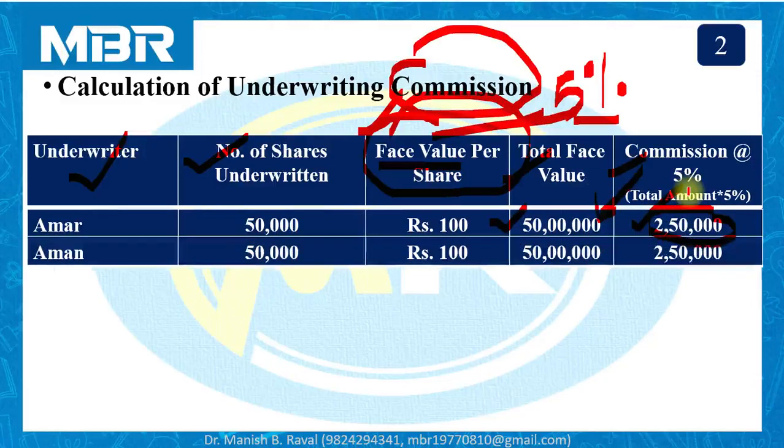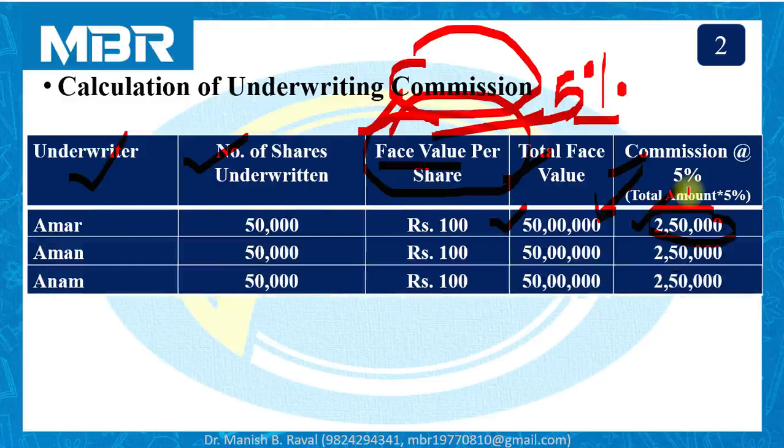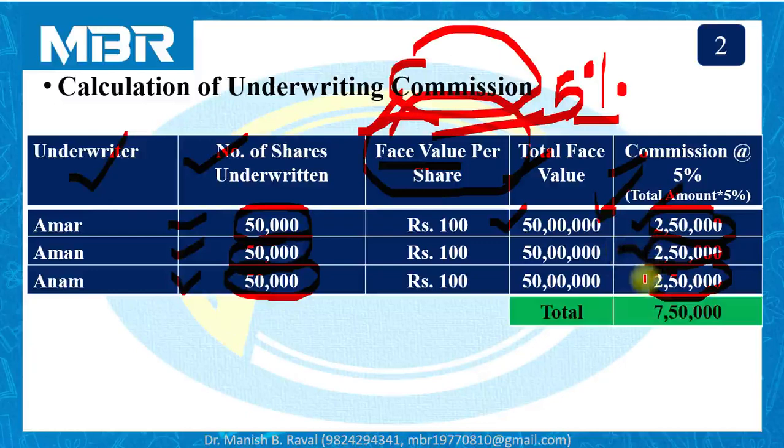Same way you can calculate for Aman and Anam. This is nothing more than repetition of the calculation, as Amar, Aman and Anam underwrote an equal number of shares. So as they have underwritten an equal number of shares, the amount of underwriting commission for each underwriter remains the same, that is rupees 2 lakhs 50,000 each, and the total amount of underwriting commission is rupees 7 lakhs 50,000.